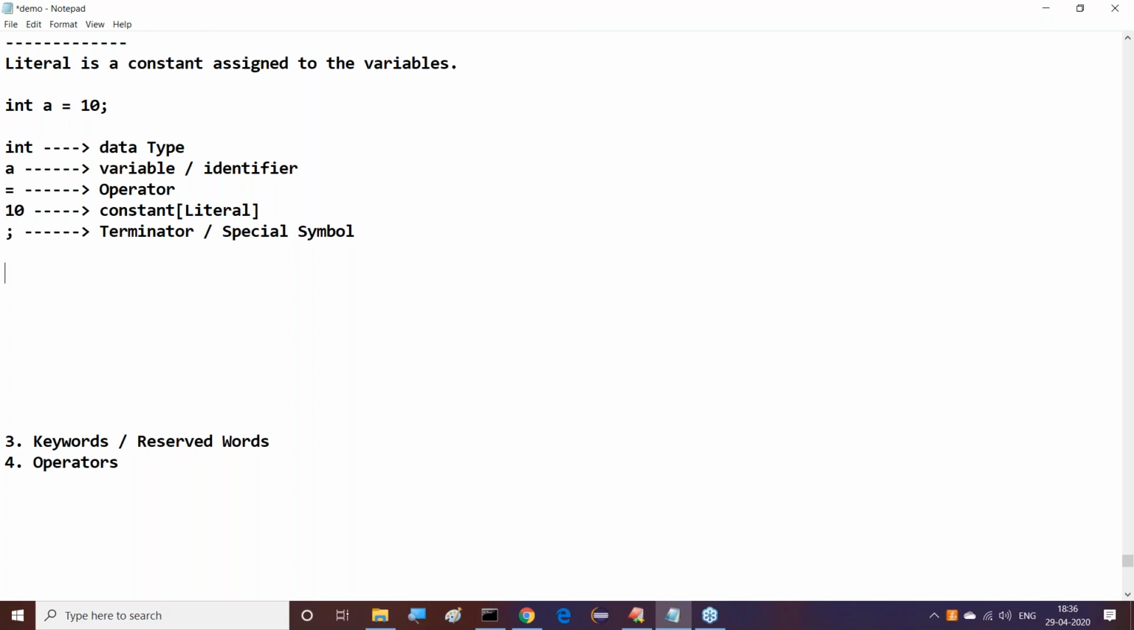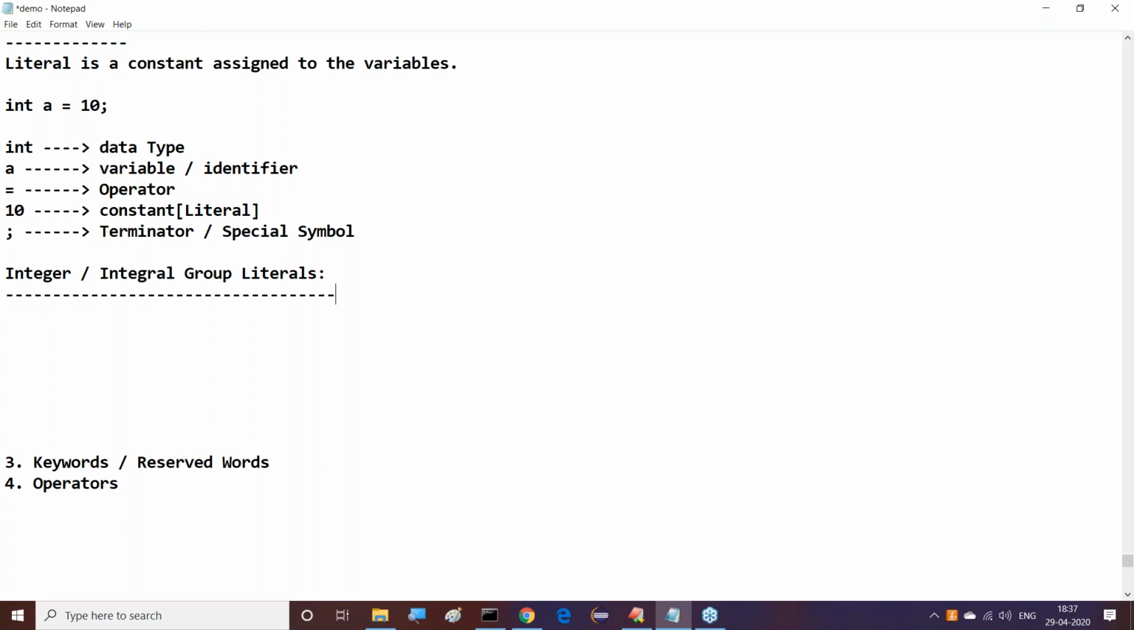Say for example, first of all, integer or integral group literals. What are these integer or integral group literals? You can think of byte, short, int, long. All these data types are available under integer or integral group literals. Their values may be 10, 20, 30, and so on. We're able to provide whatever values it may be.